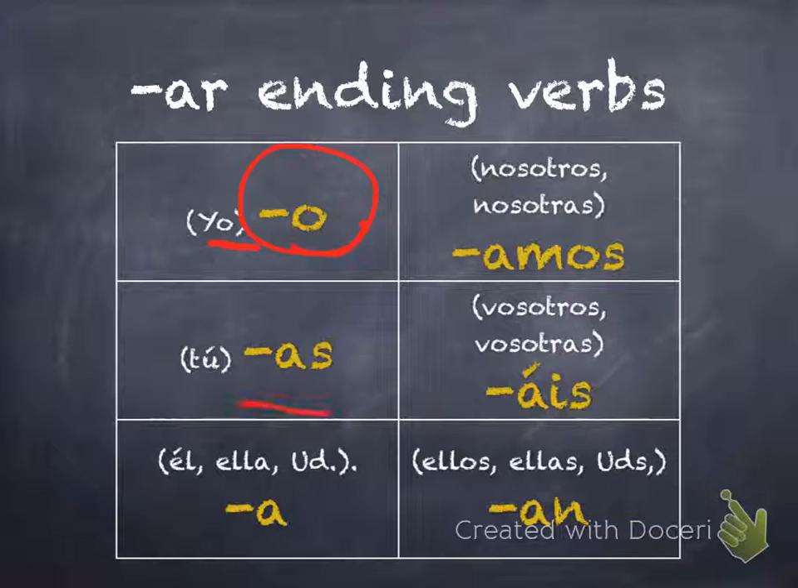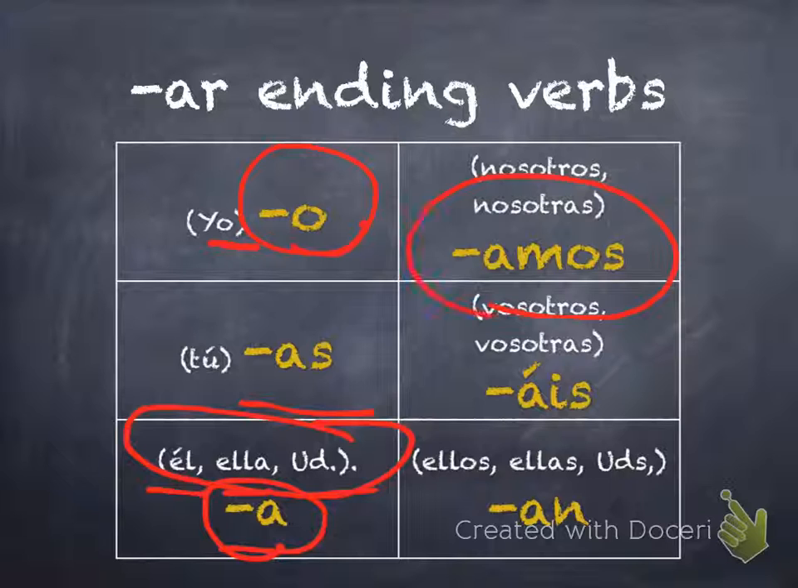For tú, it's as. El, ella, usted, remember, all fall under the same box. So if you have any of these three subjects, your ending will be a. So far we have o, as, a. Now for nosotros, nosotras, it's amos.